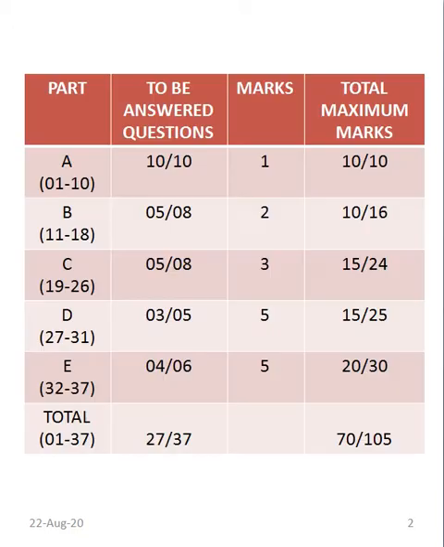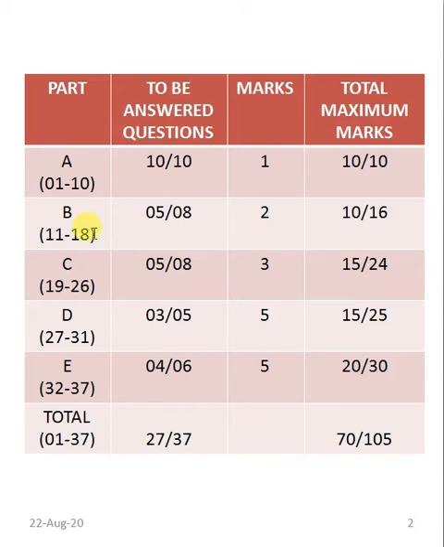In second year PUC we have a total of 37 questions in the question paper, and the student needs to answer the required ones for 70 marks. Part A has questions 1 to 10, and each question carries 1 mark. The student needs to answer all 10 questions to obtain a maximum of 10 marks. If he fails any one question, he will lose the marks. There is no choice in part A. It is mandatory and all questions are compulsory.